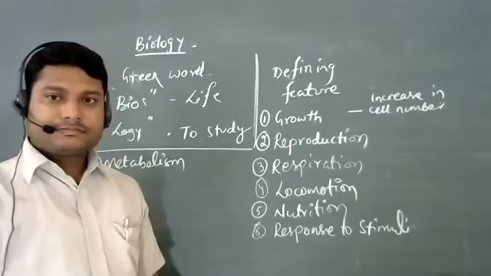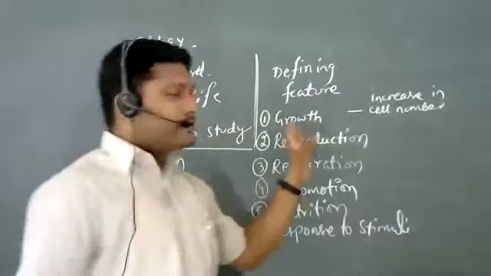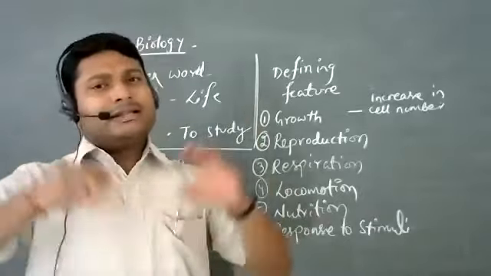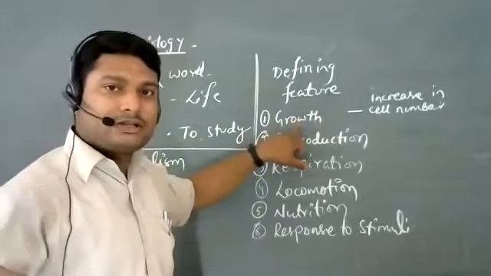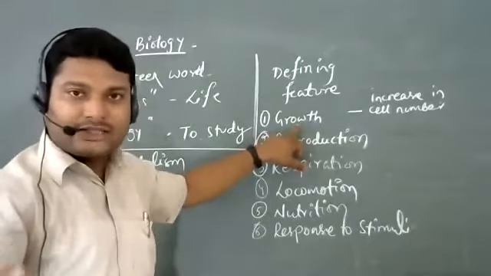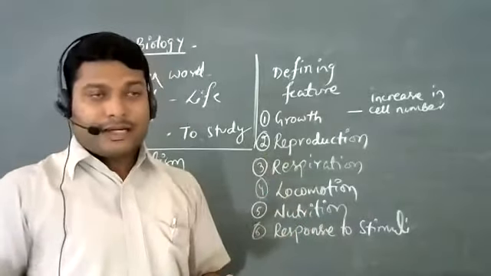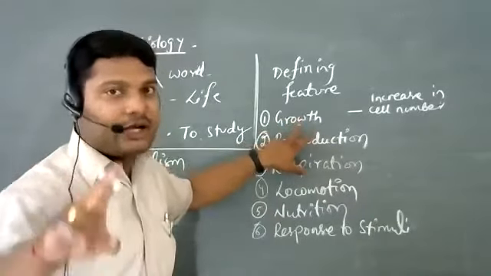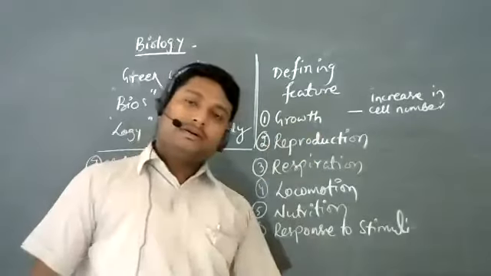My question is, as I said, growth is a defining feature. Some of you have said that. So my question is very simple. I am saying that something like a boulder, a mountain or ice cream is also growing. If this is a defining feature, then I can say that growth is a feature of non-living things too, because I cannot consider ice cream, mountains or boulders as living organisms. And if growth is going to be a defining feature, we have to consider those mountains or boulders as living organisms.